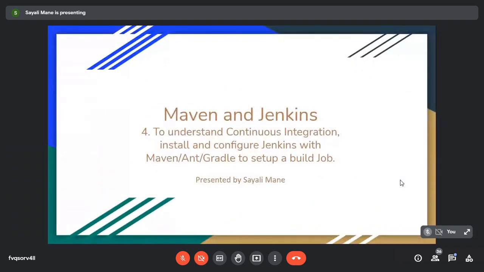Any doubt in understanding the basics of what Maven and Jenkins are? Anyways, we are going to learn in detail in this practical. Well, it is not a Java based program. Done? Any doubt?